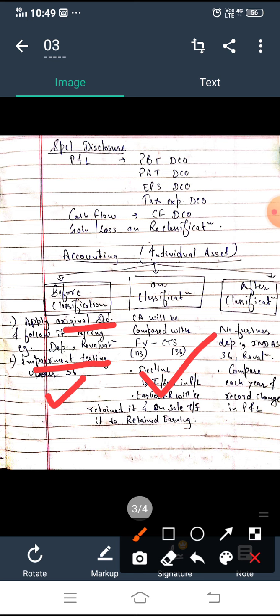After classification, we will charge no depreciation, there will be no treatment under Ind AS 36, and there will be no revaluation. What we'll do is each year compare the carrying amount of the asset with fair value minus cost to sell, till the time the asset is sold, and whenever there is a change, we'll record that change in profit and loss, right? I hope the accounting treatment is clear.